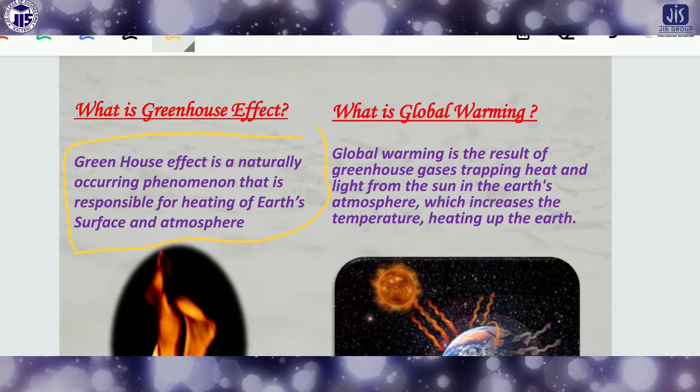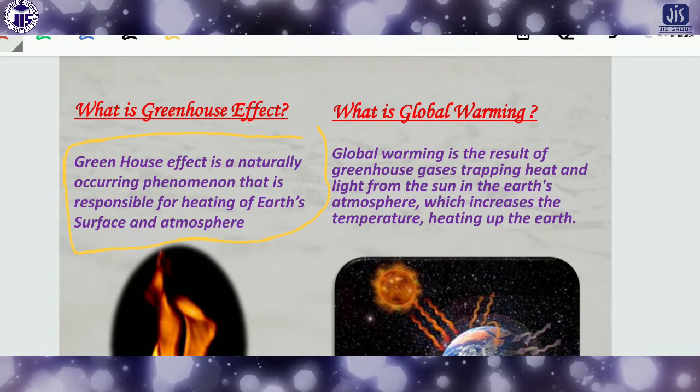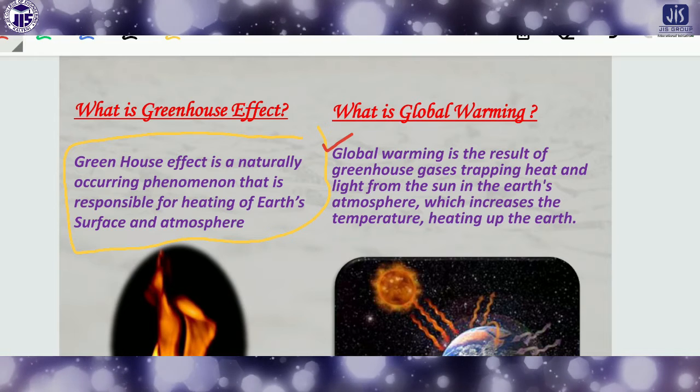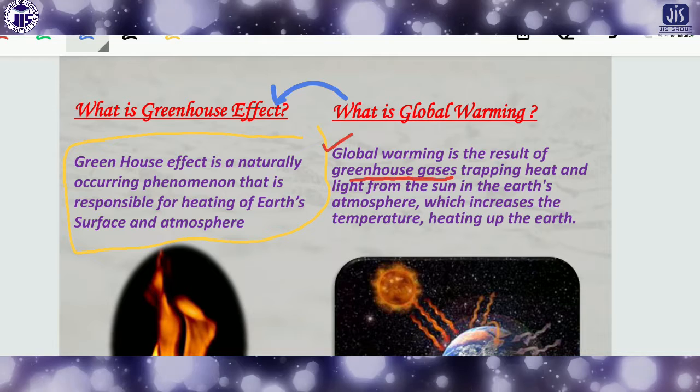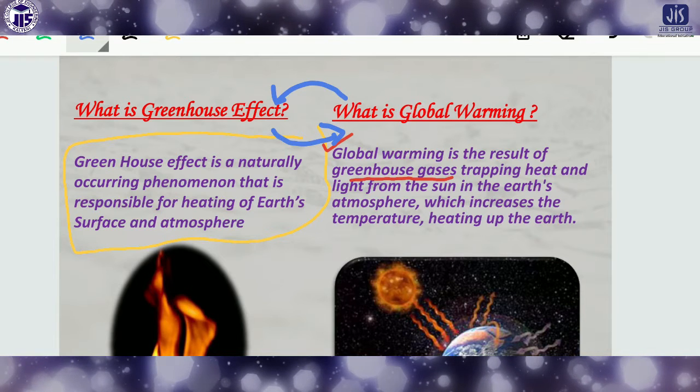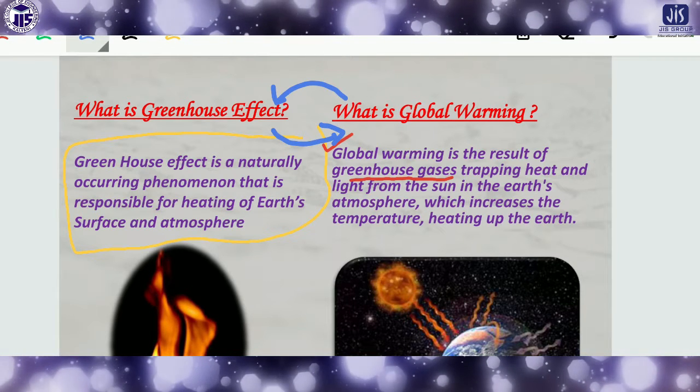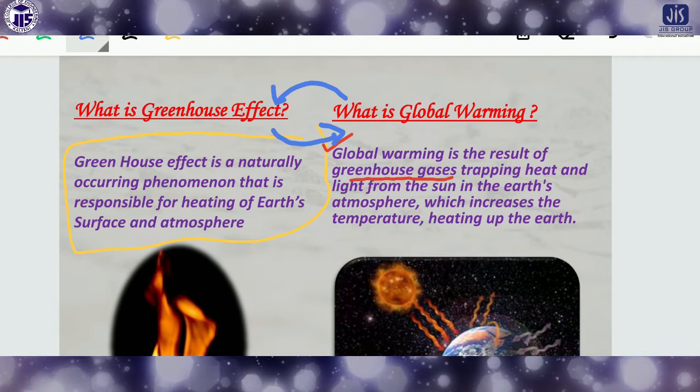And what is global warming? Global warming is the result of the greenhouse effect. So these two are very much interrelated with each other.